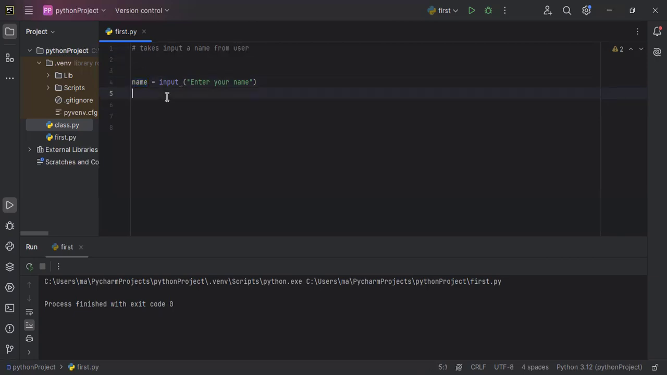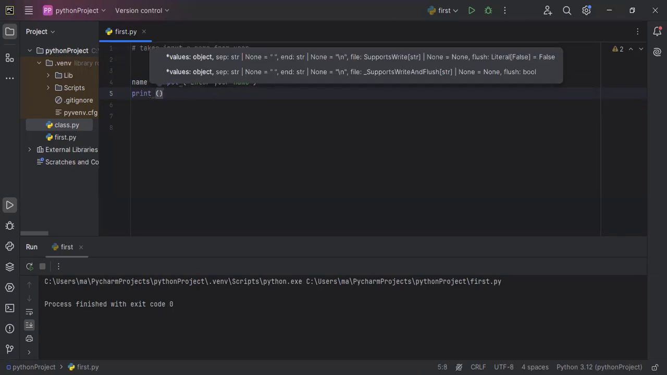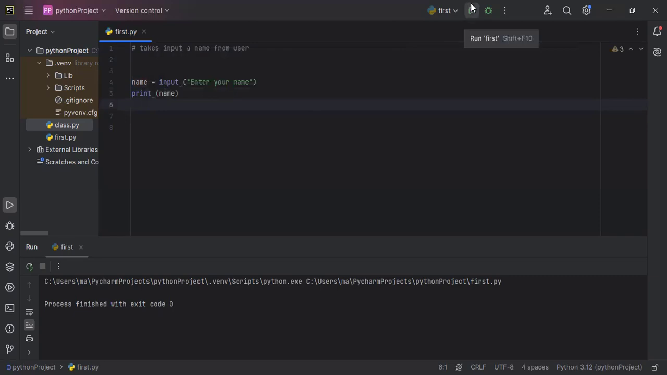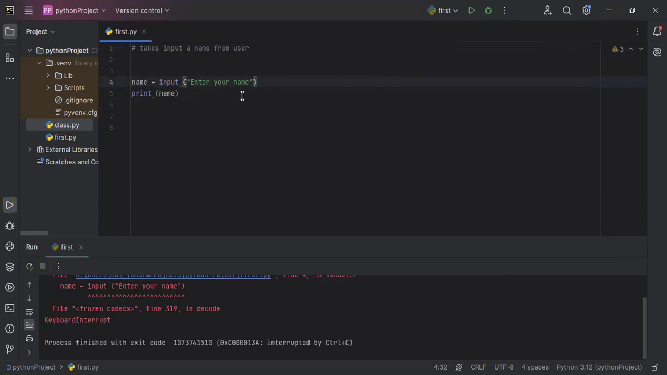Now I'm using the print command to display the name, whatever the user entered. Print name. My bad. So I'm trying to run it. Okay, there is a problem. I need to make it look more beautiful, so I'm stopping it and using a colon to add beauty to our code.